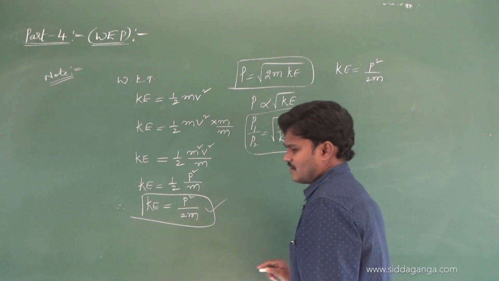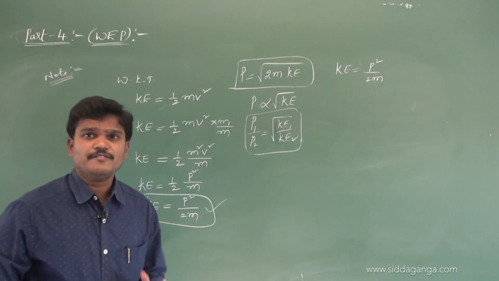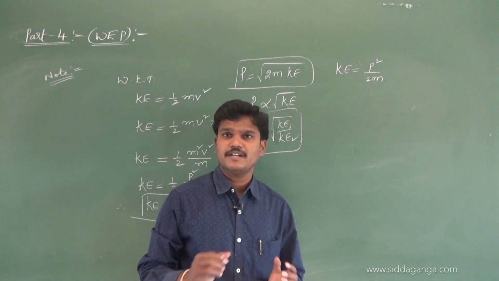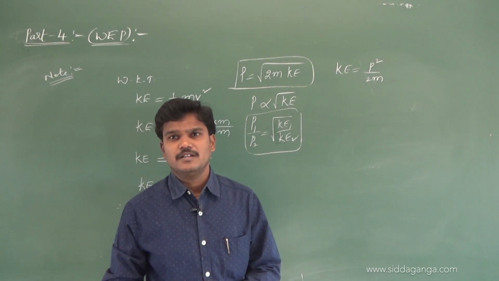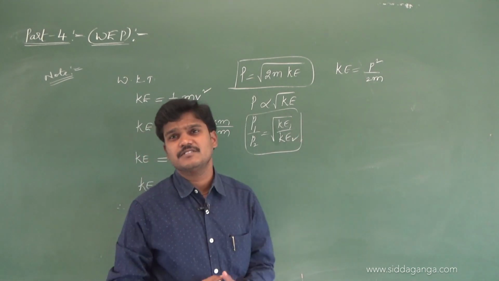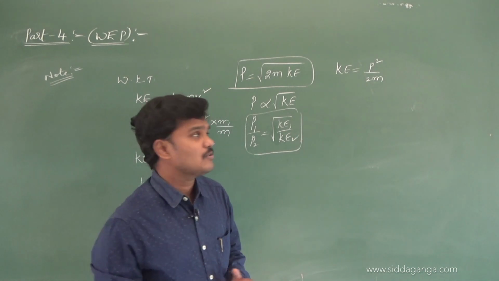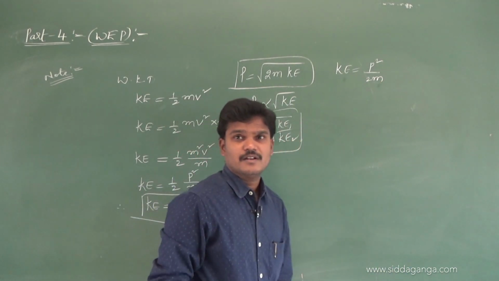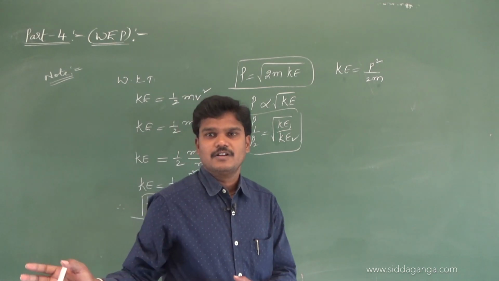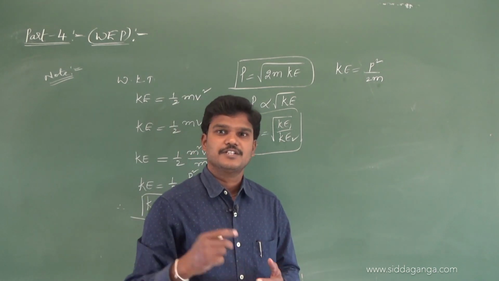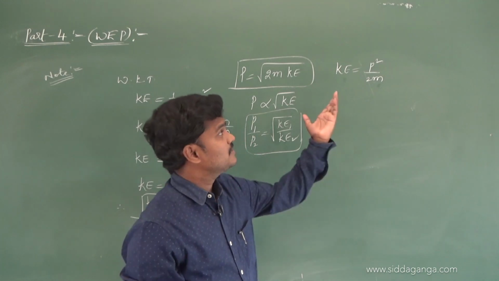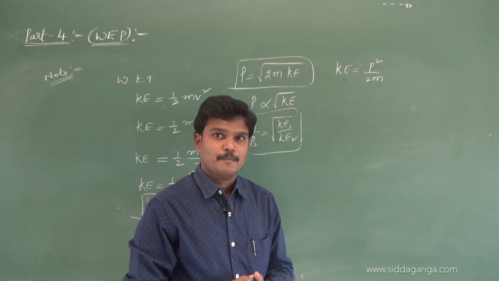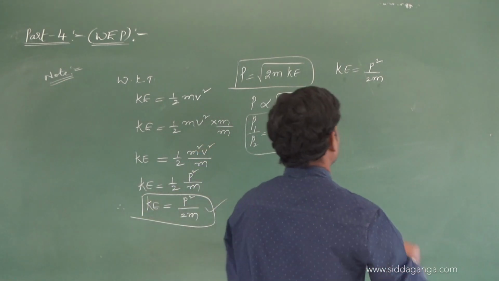Anyhow, we got kinetic energy is equal to P square by 2m. If momentum is constant in a problem, how does kinetic energy vary? If momentum is constant, kinetic energy is inversely proportional to the mass. Generally, if the velocity of the body is constant, we can write kinetic energy proportional to mass. If momentum is constant, you can use KE proportional to 1 by m. See, the same type of questions they will ask like this.